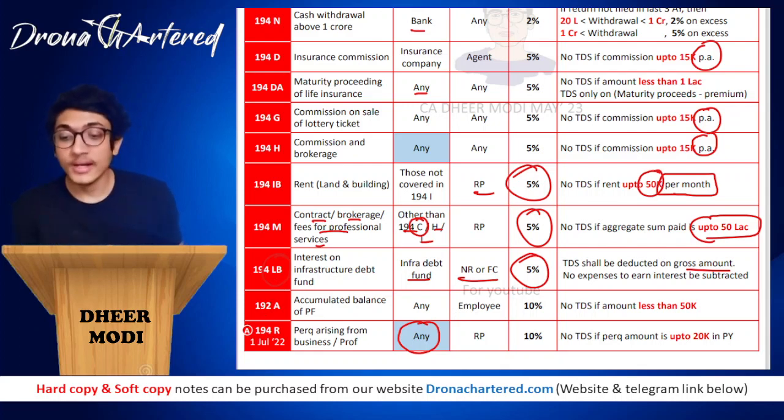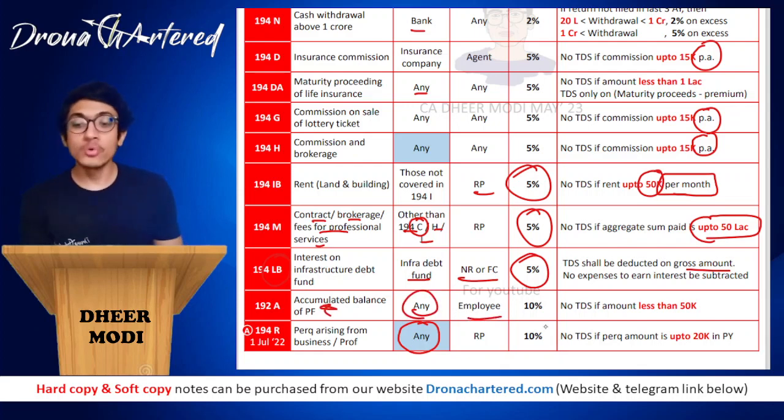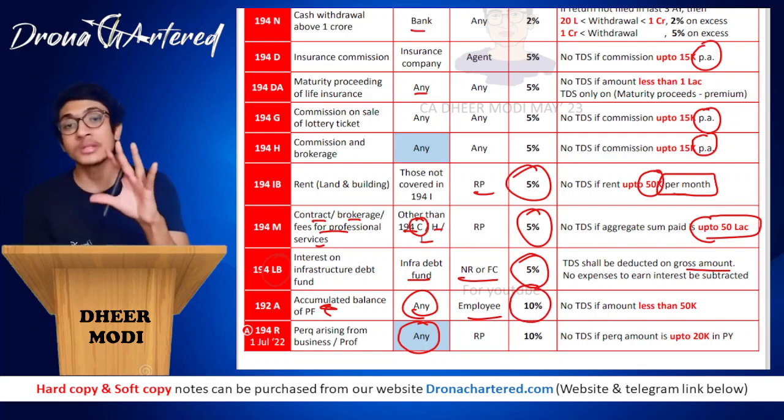Next is your section 192A. A stands for accumulated balance of PF. Therefore, section 192A, A stands for accumulated balance of your provident fund, your PF. So it is any amount paid to an employee. Then in such a case, your rate now becomes 10%. So on this page, your last two sections are 10%.